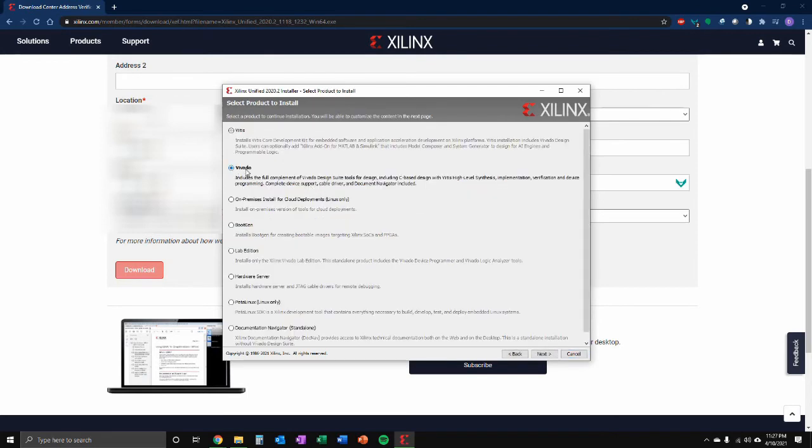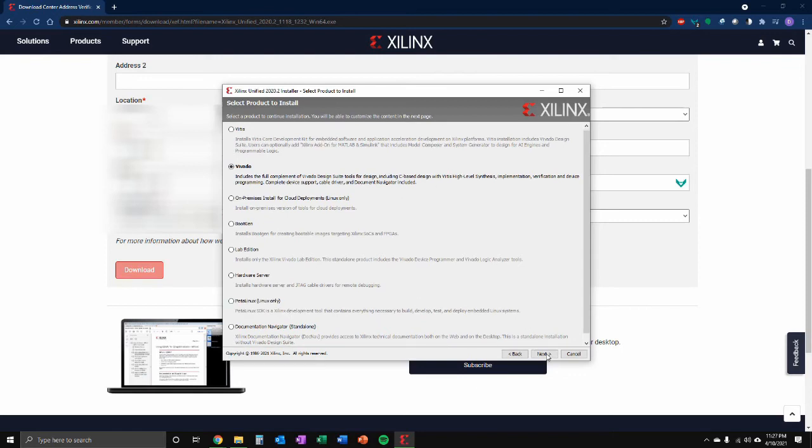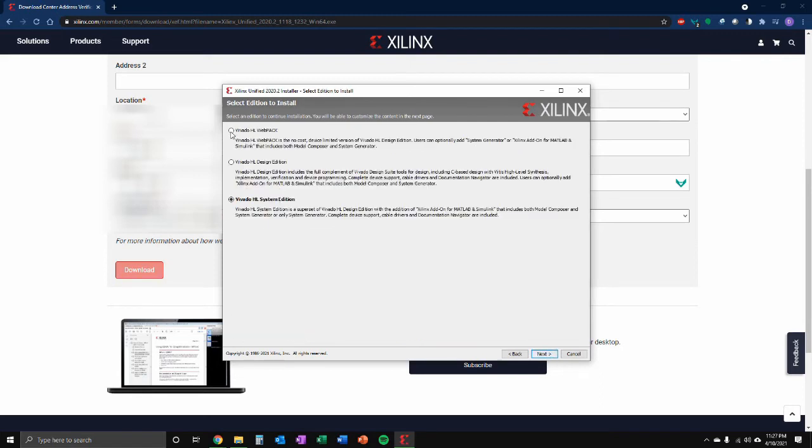We're going to be installing Vivado, so we'll select that here. And then click next. We're going to be doing the Vivado HL Webpack. Select that option and go ahead and click next.